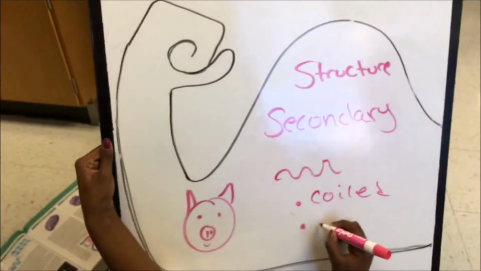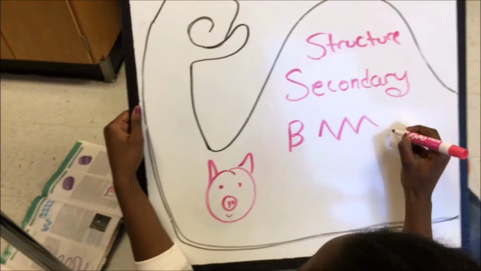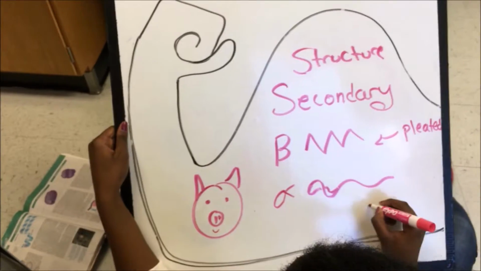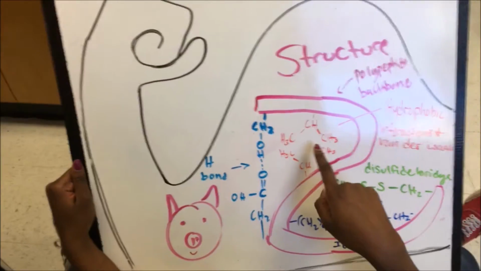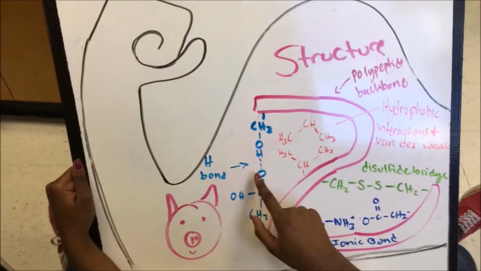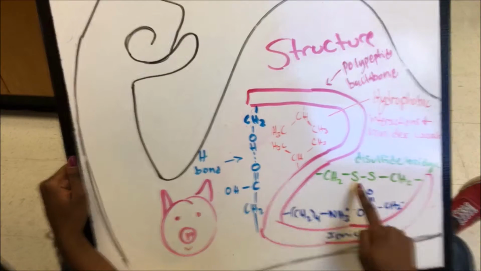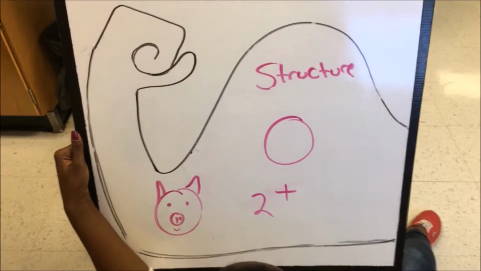The coils and folds in a protein are called secondary structures, which are held together by hydrogen bonds. The beta subunits are pleated and the alpha helix subunits are coiled. The van der Waals interactions help hold together nonpolar side chains. Hydrogen bonds strengthen polar side chains and ionic bonds strengthen positive and negative side chains. A disulfide bridge is a covalent bond that can further reinforce the tertiary structure. This is the overall protein structure with two polypeptide chains.